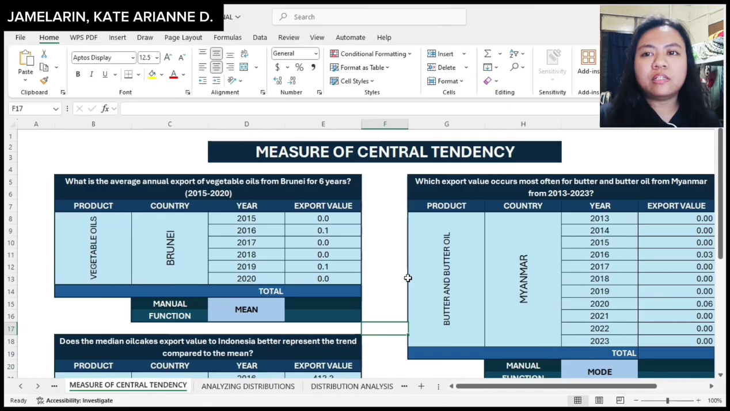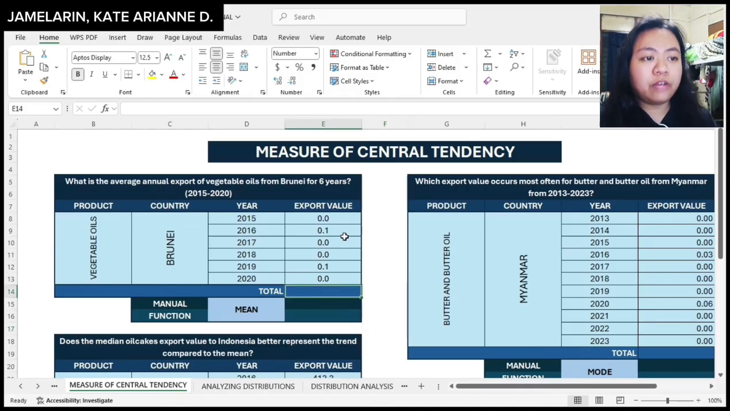For measure of central tendency, I have three data set here, wherein first, I will be finding what is the average annual export of vegetable oils from Brunei for the past 6 years, which is from year 2015 to year 2020. For getting the average, I will be getting the sum of all the export value from these years.